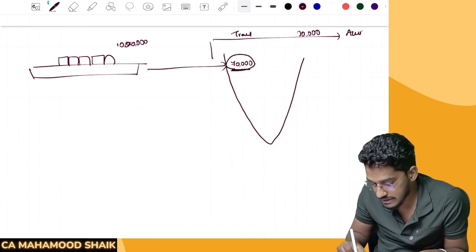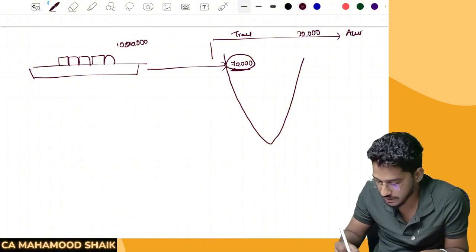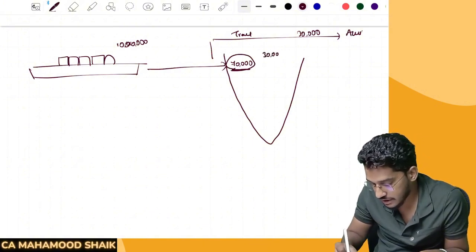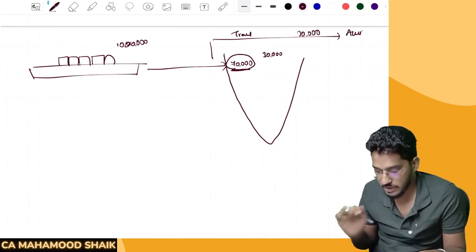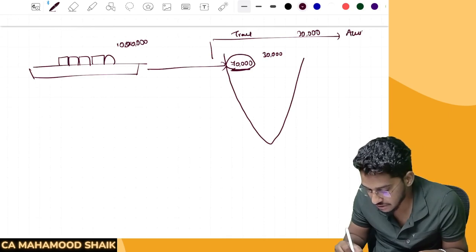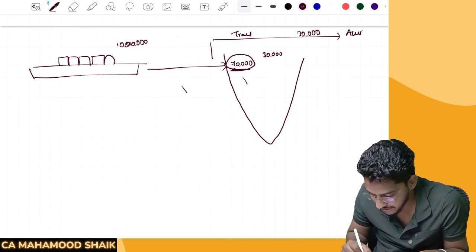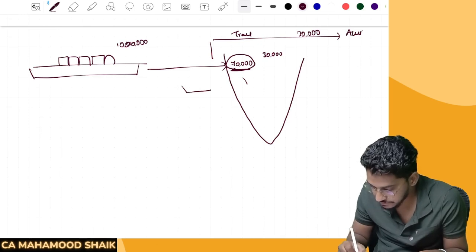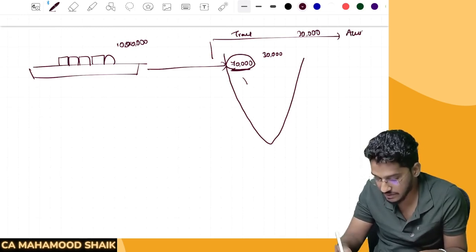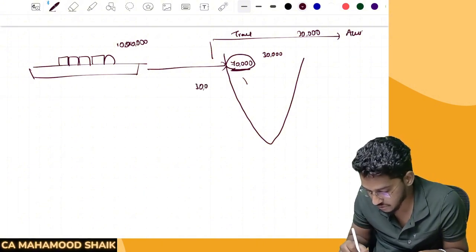Out of that 70,000 quantity, some 30,000 quantity was not meant here. It has to go to another country. Not Nepal, Nepal does not have a coastline. So let us say that 30,000 was meant for some other country.